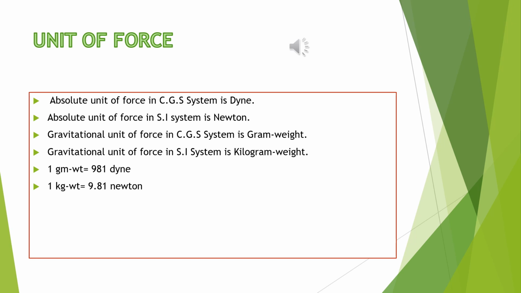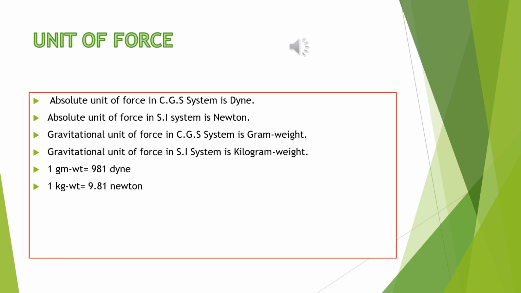Now, relation between different units of force. 1 Newton is equal to 1 kg into 1 meter per second square. That means if we convert 1 kg to gram, it is 1000 gram, and 1 meter is equal to 100 centimeters. So 100 centimeter per second square. That means 1 Newton is equal to 1000 gram into 100 centimeter per second square. It is equal to 10 to the power 5 dyne. So this is a very important relation between Newton and dyne.